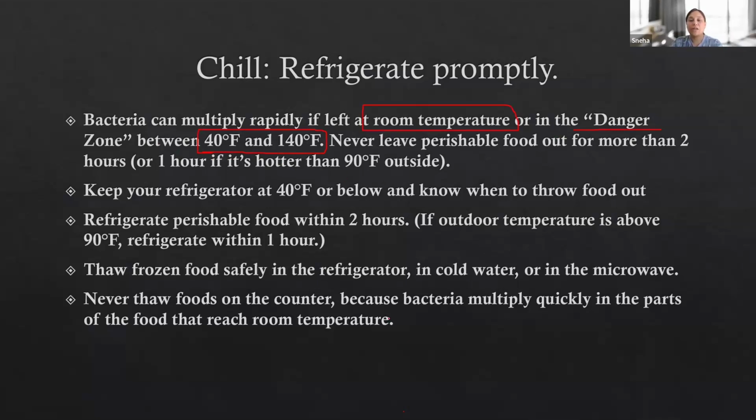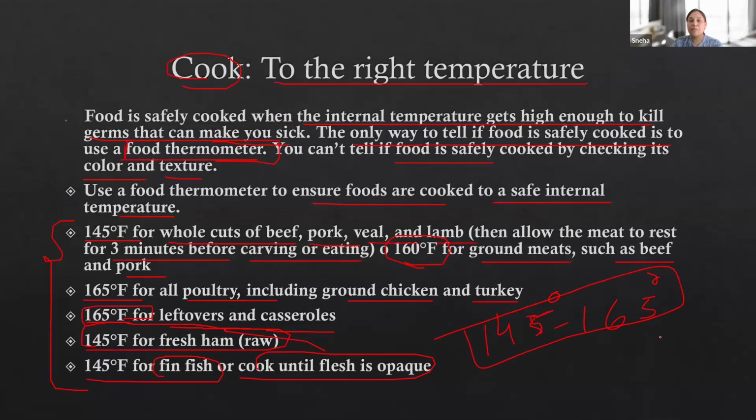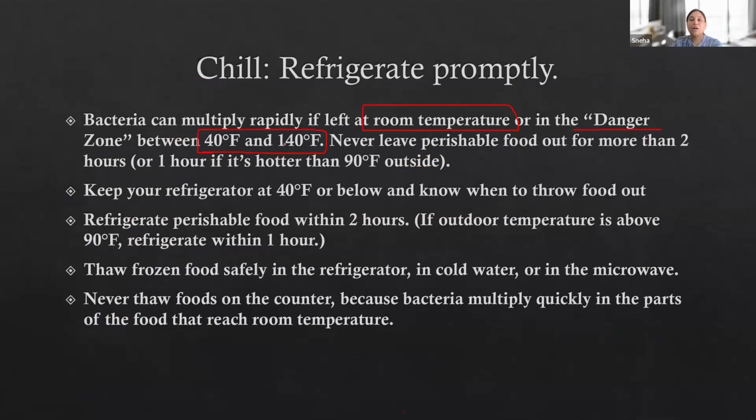So if you see here, 145 to 165 degrees is used for cooking the food. But for the refrigerator, you can see that between 40 and 140 degrees Fahrenheit is a danger zone. So always remember for the refrigerator, your temperature should be less than 40 degrees Fahrenheit. So understand: for the refrigerator, less than 40 degrees Fahrenheit; between 40 and 140 is a danger zone; and for cooking, you are using 145 to 165.